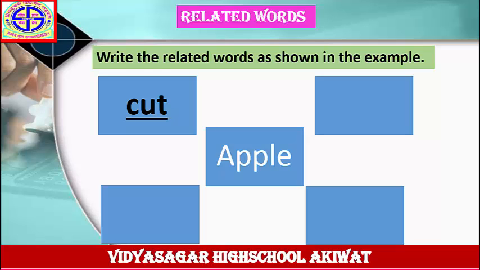First, write down this wave diagram in your notebook. Write down the first word, apple, in the middle of the wave diagram. Then write down the answer, cut. In the same way, find more action words in the columns.